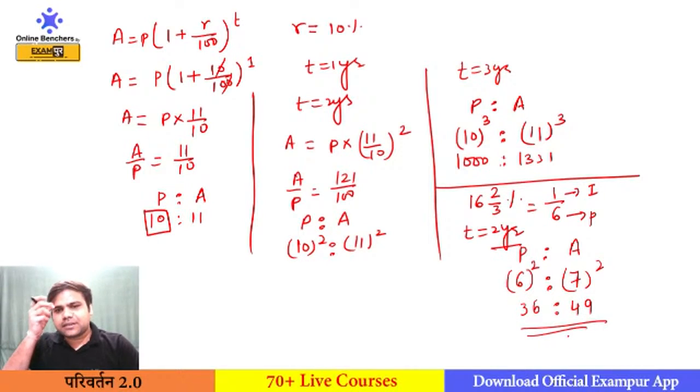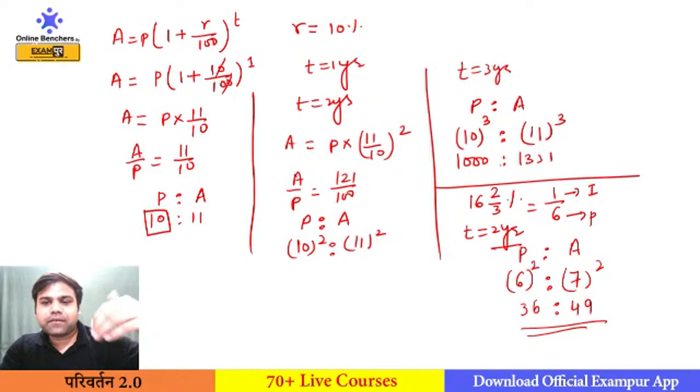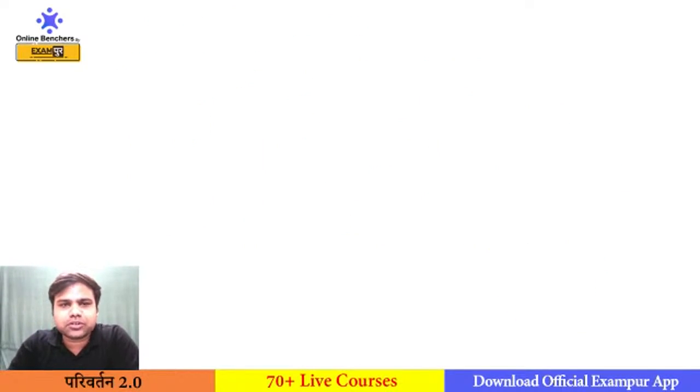Because principal and compound interest change every year, that is why this process is happening here. I hope this will be clear to all of you. So first you need to know the ratio of principal and amount, because unless you are aware of what the ratio, the principal and the amount are, you cannot solve the questions of compound interest very easily, right? You will require time to solve the questions.